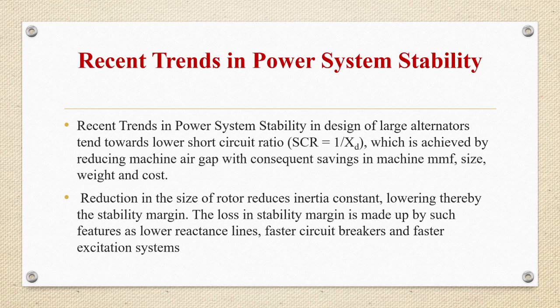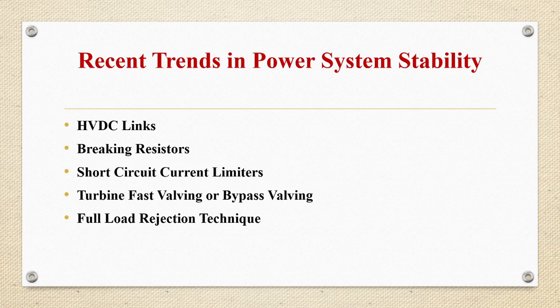Okay, so how can we achieve the lower short circuit ratio with consequent savings in machine MMF, size, weight and cost. So reduction in size of rotor reduces inertia constant, lowering thereby stability margin. And the loss in stability margin is made up by such features as lower reactance lines, faster circuit breakers and faster excitation systems. So these are the five trends in power system stability.